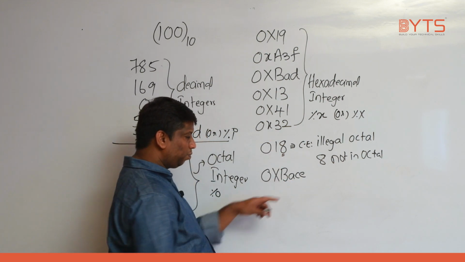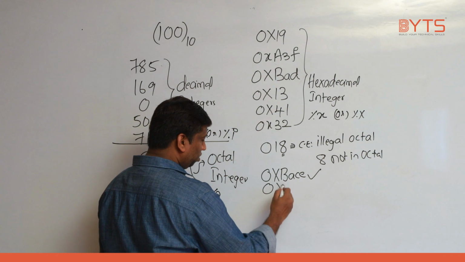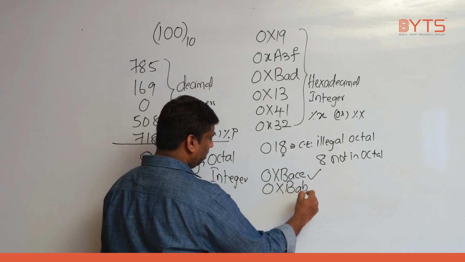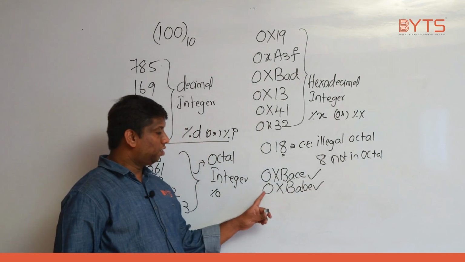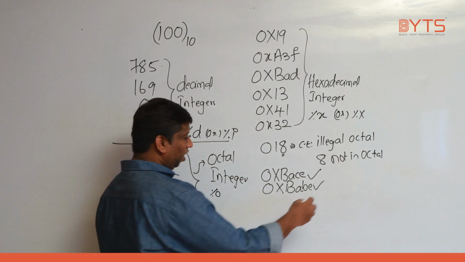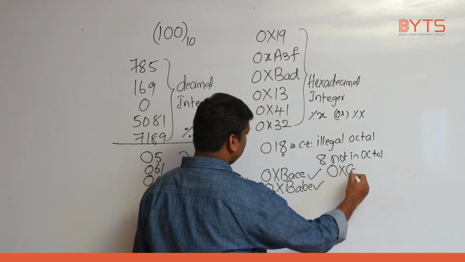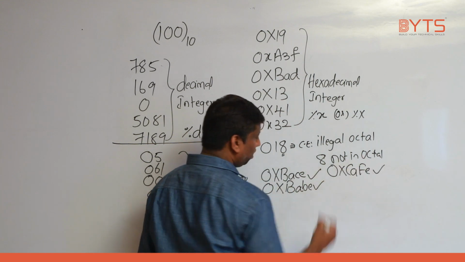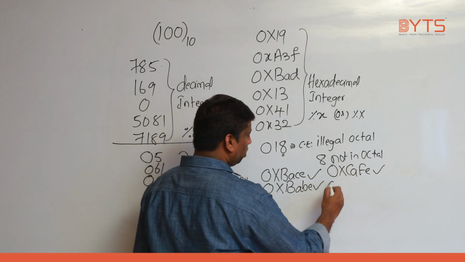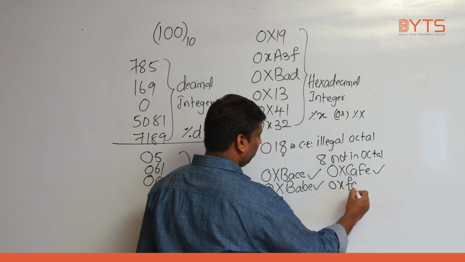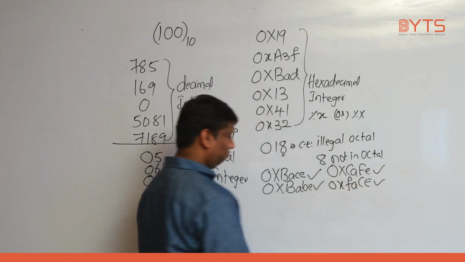Is this valid hexadecimal? Yes. Let us take 0x babe. Is this valid? Yes. It's not babe, it's a b a b e, right? For example, if you write 0x cafe, valid. Whichever way you want, you write 0x face. This is also valid, right?